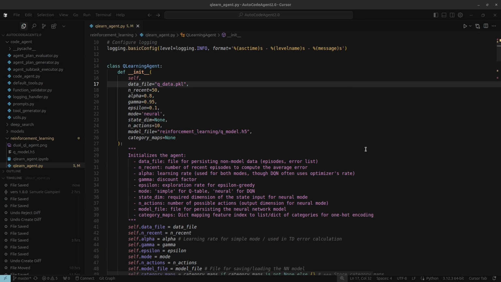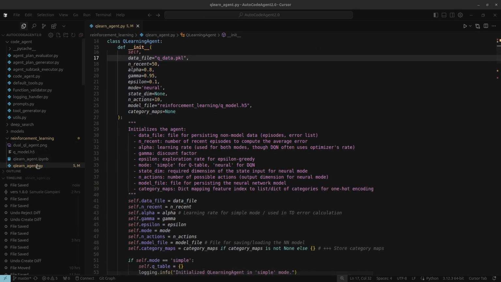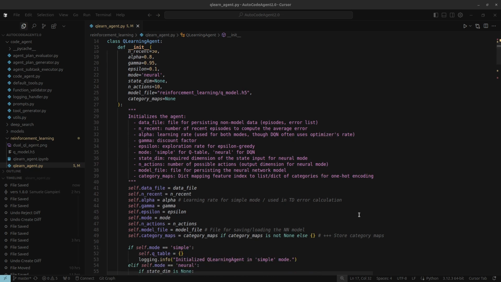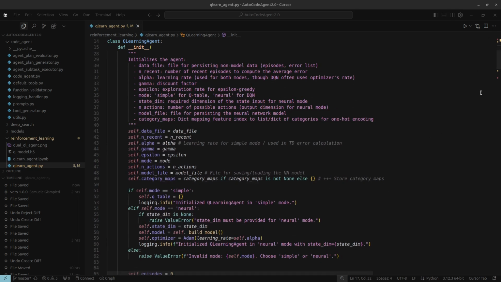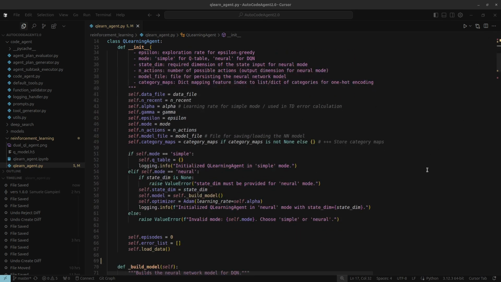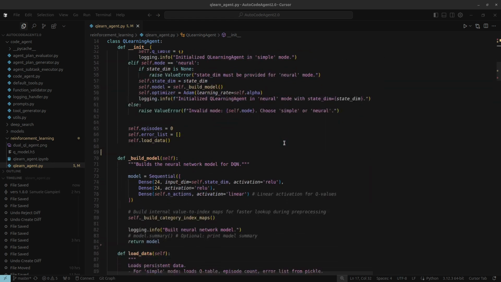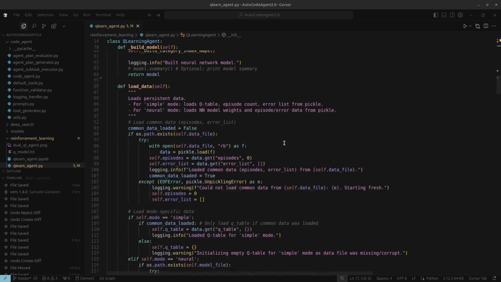Okay, so let's really dig into this Q-Learning agent and see how it ticks. Basically, it's built on those Q-Learning ideas we talked about. It figures out how good an action is in a particular situation, that's the Q value, by trying things out and seeing what rewards it gets. It uses that standard Q-Learning update formula, tweaking its guesses based on the reward it just got and what it thinks it can get from the next situation. We've got the learning rate, alpha, which decides how much weight to give new experiences, and the discount factor, gamma, which is all about how much it values future rewards compared to immediate ones.